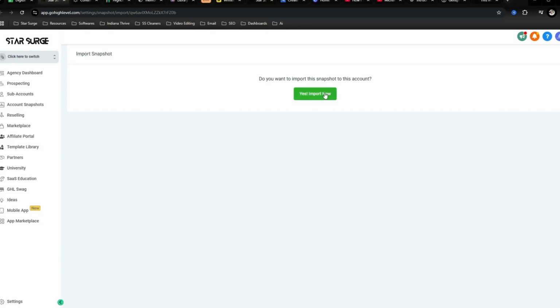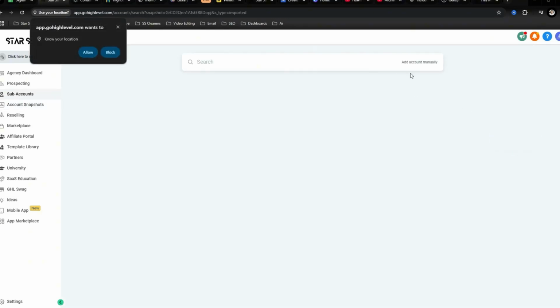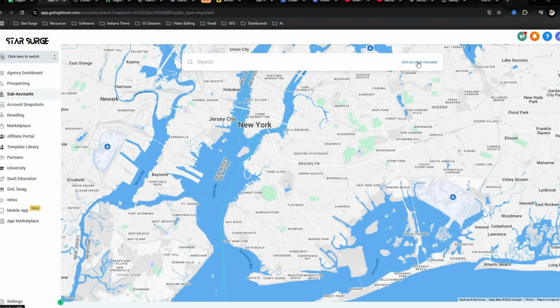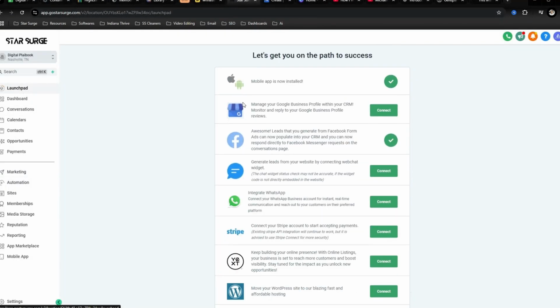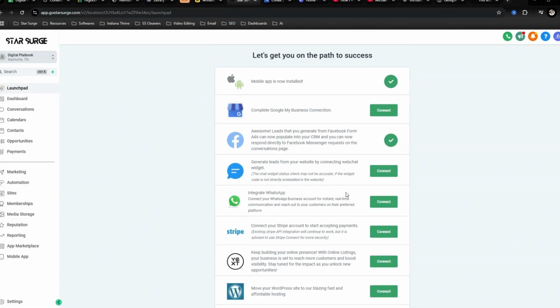So all you would do is click import, and I'll just go ahead and show you real quick. In import snapshot, you won't have all of these. You'll just have one that says Digital Playbook snapshot. You'll click create new account, and once you create an account, it'll take you to the main screen where you have to add account manually, and then to a screen that looks like this on the launch pad, which will tell you to connect all these different things, but you don't really have to. You just want to connect a Facebook or some type of social media profile.